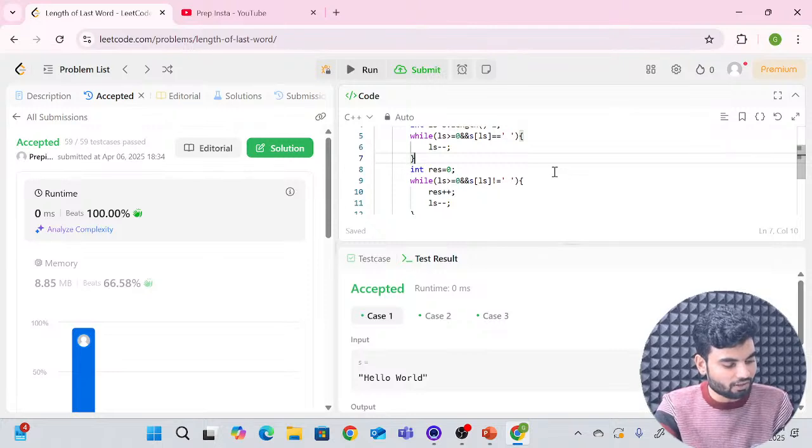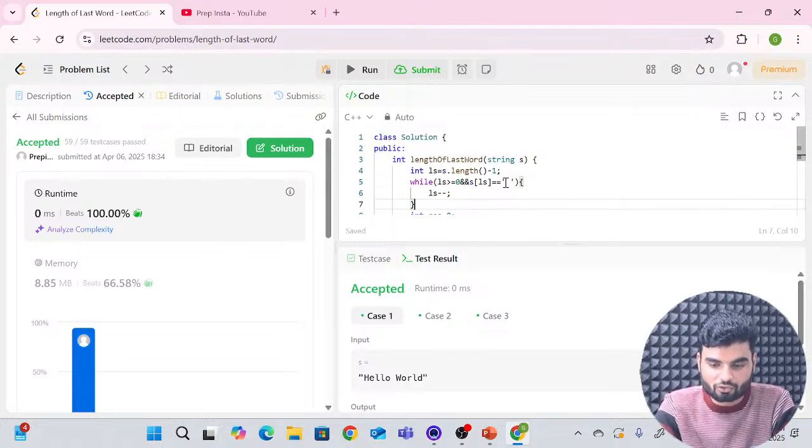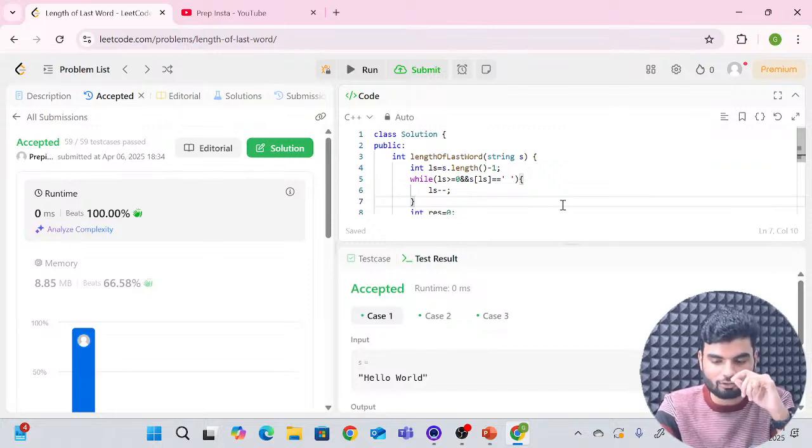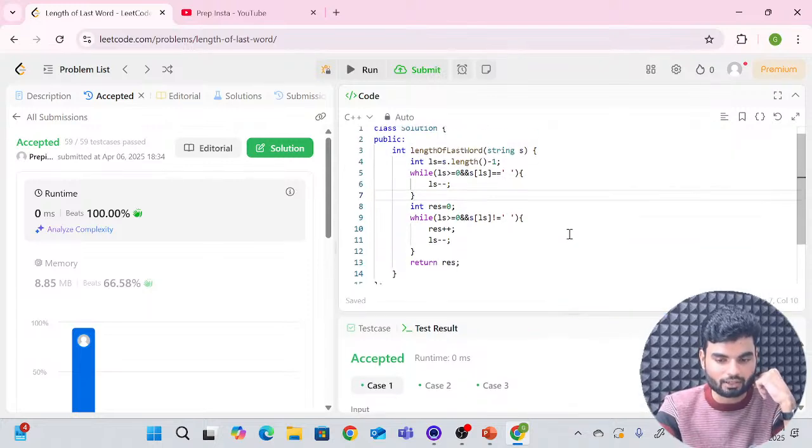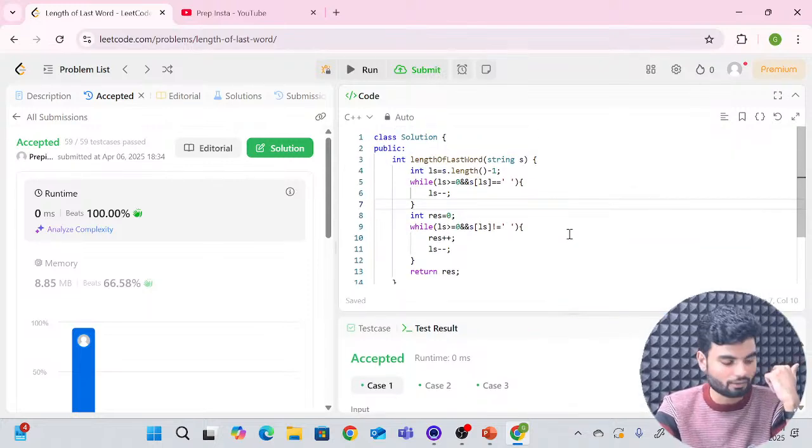So I hope now this worked. For character there was only single quote. My bad, but actually in Java also the single quotes are there. Typo error was there. That's fine. And I hope now the algorithm is clear to everybody. Algorithm is clear and the code is also clear.